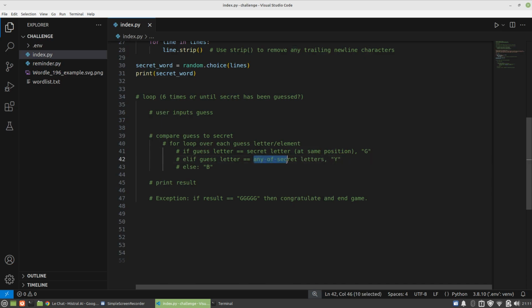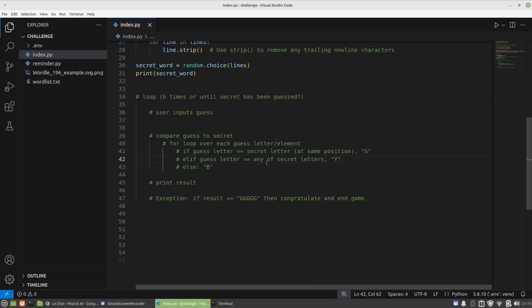Now you might say, well, if we say any of the secret letters, it might actually be green. We might actually have the right position. But what I'm going to do is say else if. It's not going to be the same condition as this. That's why I'm using else if. Otherwise, I would have just used a regular if. The reason is I don't want to have to check any other position except the one that we already checked against.